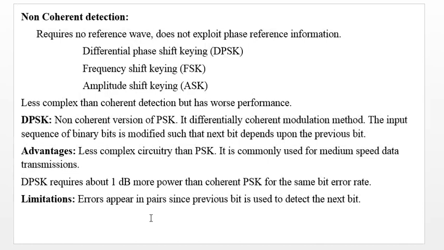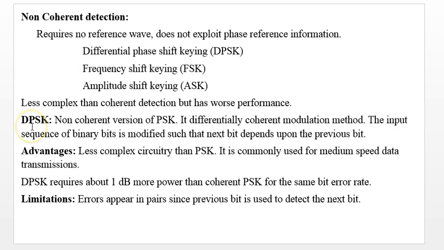Now non-coherent detection is also quite common. It does not require the complex procedure of generating the reference signal, and so does not exploit the phase information. Differential phase shift keying, DPSK, is one of the very common techniques used for non-coherent detection. Frequency shift keying and amplitude shift keying can also use non-coherent detection. These techniques are less complex than coherent detection, but have worse performance. So performance-wise they are poor.